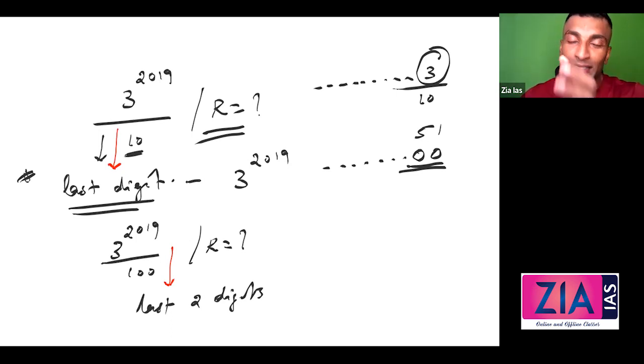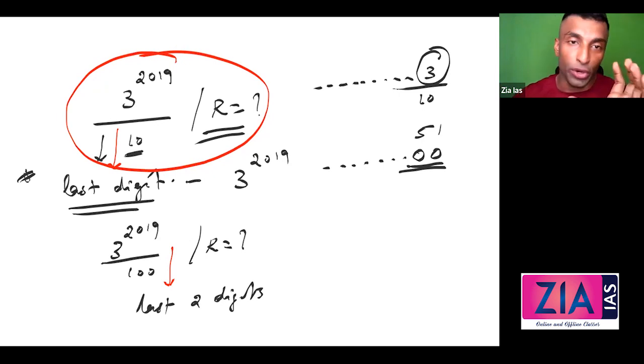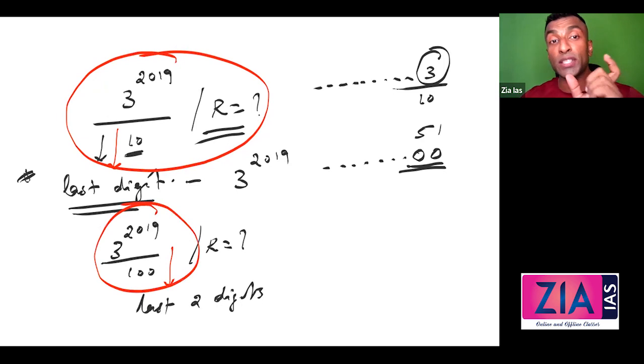They're not going to ask you at CSAT level anyway. Divided by 1000, that is going to be last 3 digits, which is going to be slightly difficult also. So in this session, I'll discuss all the possibilities in which you can find any question, be it any question, how you're going to find the last digit. Same way, I'll discuss this also. Let's first complete the last digit. Last 2 digits is going to be very easy after that. Otherwise, last 2 digits is very difficult. But once we're done with the last digit things, then this is going to be very easy.